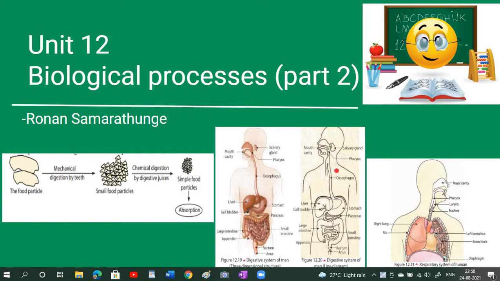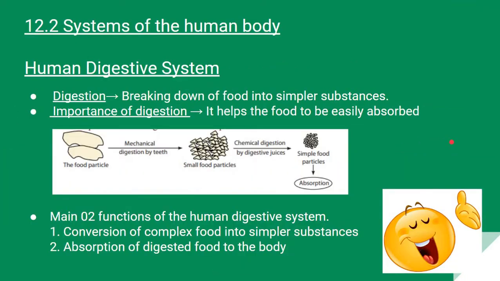In today's video we are going to talk about the second part of your 12th unit, biological processes. In this video we are going to talk about two systems of the human body. They are the human digestive system and the respiratory system.